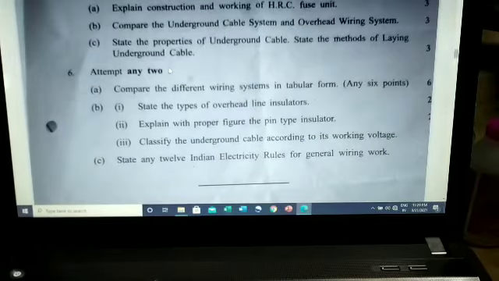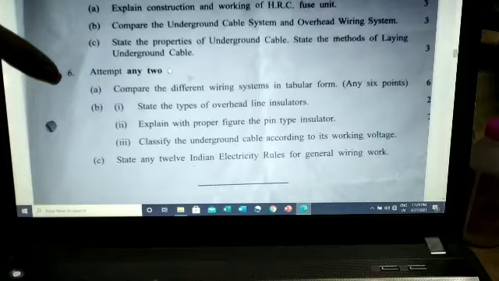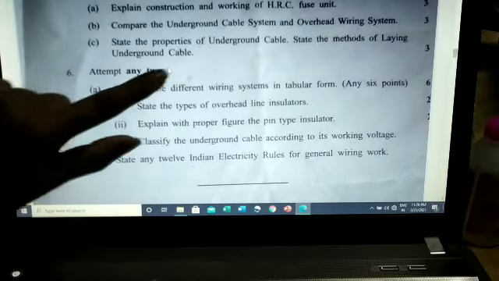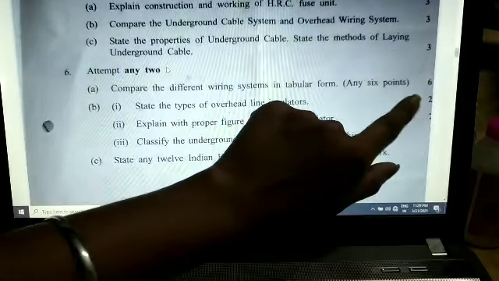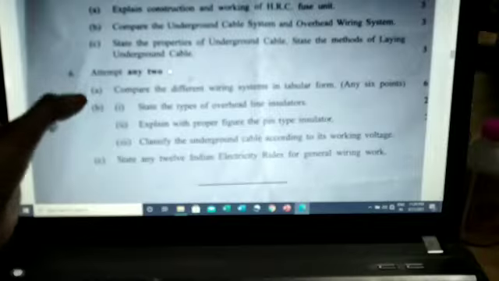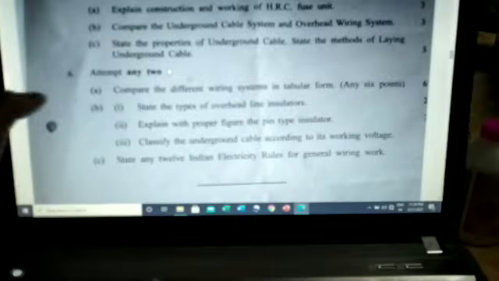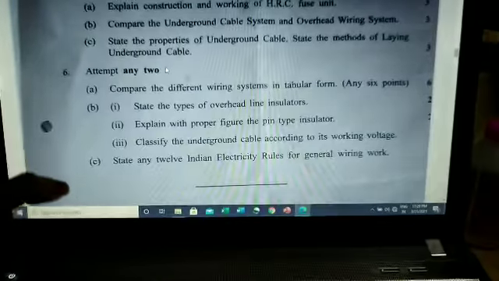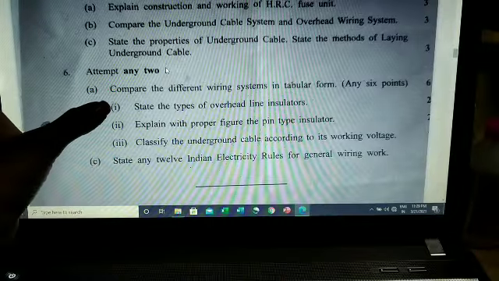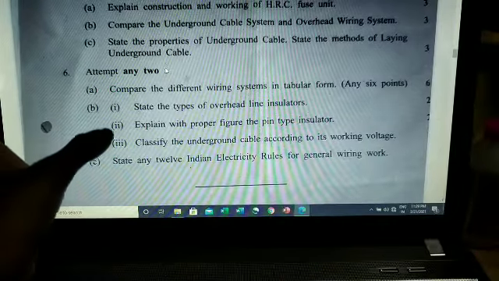Now the main question, that is question number 6. In question number 6 we have to attempt any two, and these are for 6 marks. One question is for 6 marks, and this one is for 6 marks, and this one is for 6 marks. So here this is for 2, 2, 2. In B there are 3 parts.